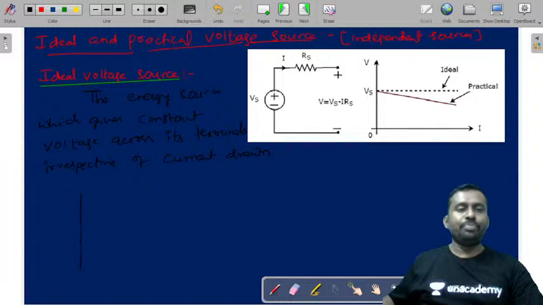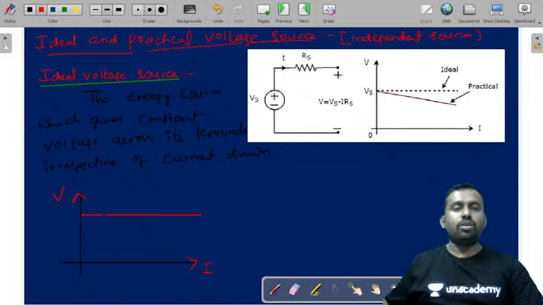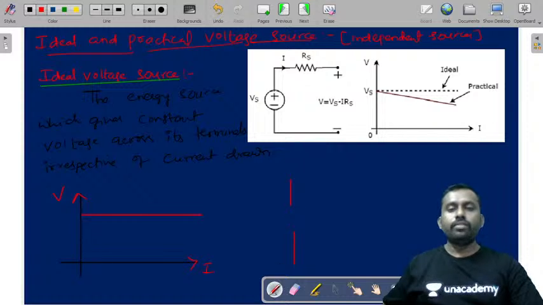Now I'll also explain the diagram. If we consider this as voltage and this as current, irrespective of the value of current, if the output voltage is constant, this is called an ideal voltage source, and it is represented by a circle with this. This is the voltage V and the output voltage is also V.